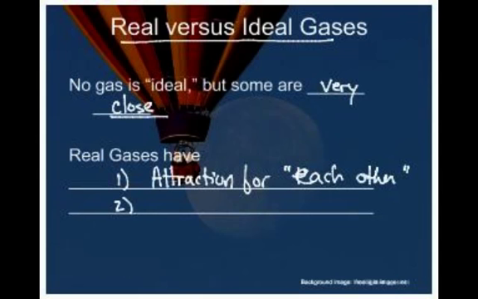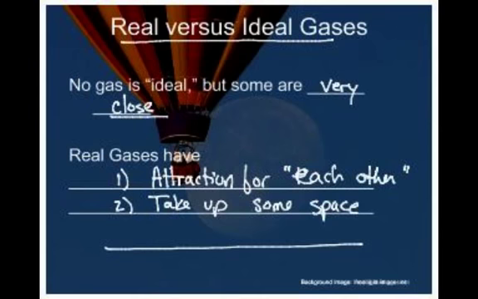Some compounds more than others. And they also take up space. With ideal gases, we assume that they do not attract each other and that they do not occupy any substantial volume. But some gases do attract and do take up some space. That's the key thing.